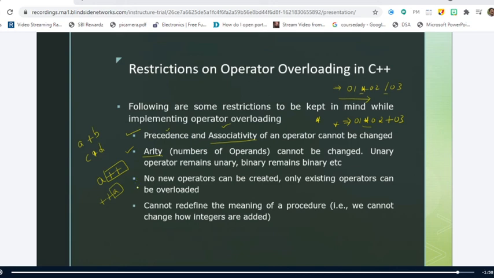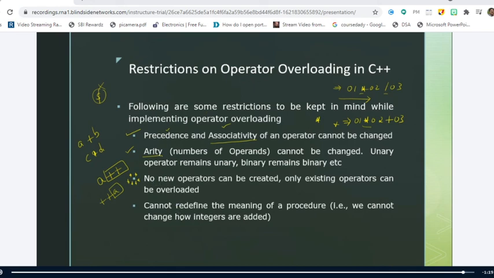Yes, sir. And this is very important, the third point. You can make use of the existing operators only. Existing operators can be overloaded. You cannot create a new operator. For example, I don't have this dollar operator. Assume that. So you cannot create an overloading function for this dollar. Why? Because this operator does not exist in C++. So operator overloading is a concept which should be applied only to existing operators, not to new operators. Is it clear?